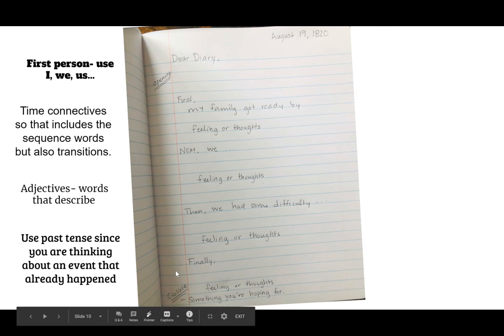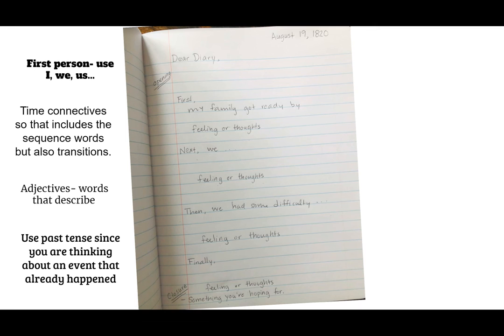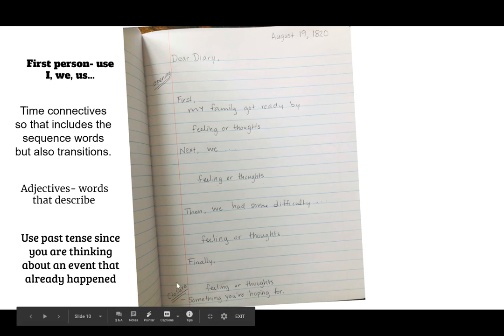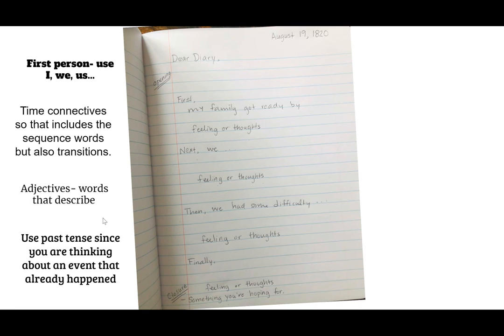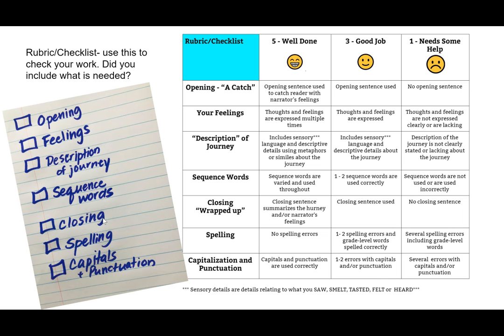Finally, talking about your arrival there. Did you cry with happiness? Did you cry because you were sad the journey was done? Think about that, okay? Then your closure. Something you're hoping for. Now that we've made it to Oregon, I'm hoping to, what are you hoping to do? Okay? These are all things that should be included. I just wrote some connective things on the side here to help kind of keep your mind moving.